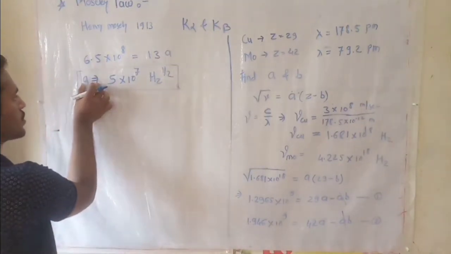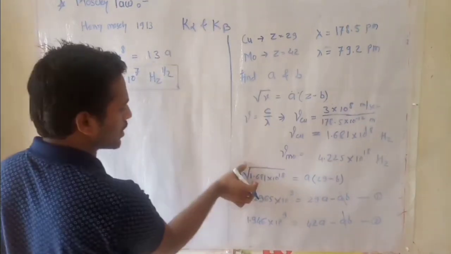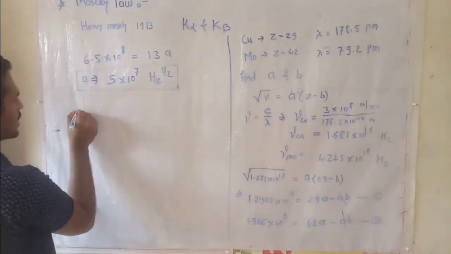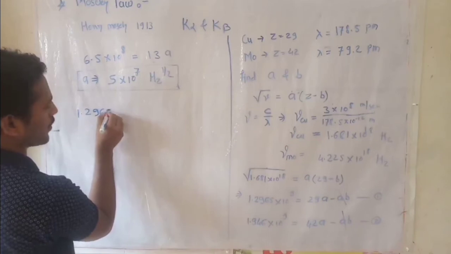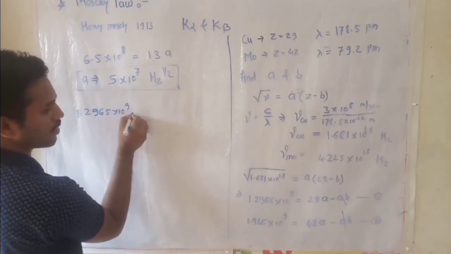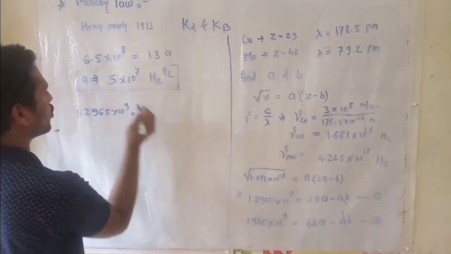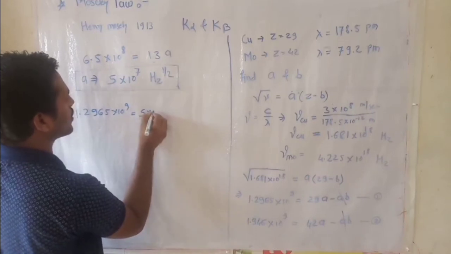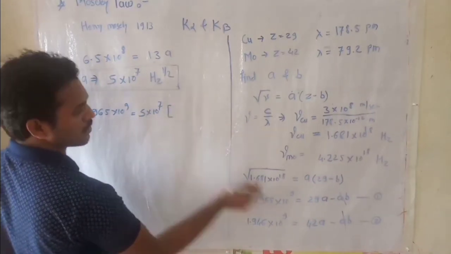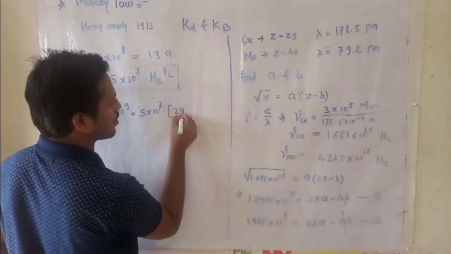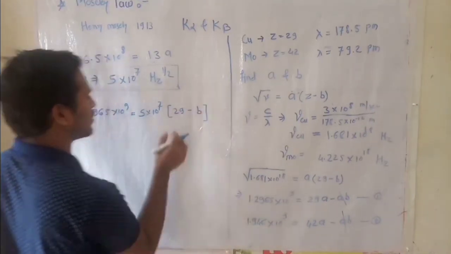Now put this value of a in this equation. Then we can write 1.2965 into 10 raised to 9 equals the value of a, 5 into 10 raised to 7, times (29 minus b).